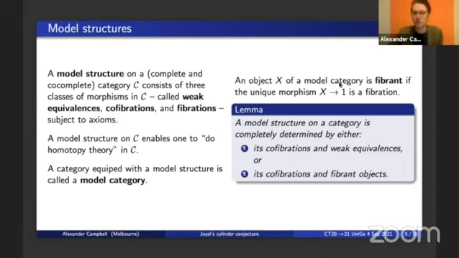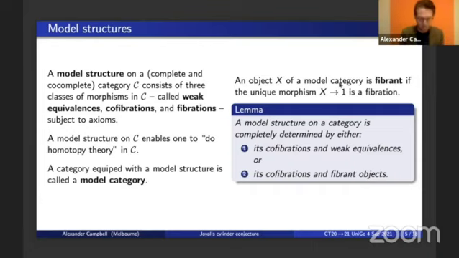Alternatively, a model structure is completely determined by its cofibrations and its fibrant objects. So if I have 2 model structures on the same category which share the same class of cofibrations, then they are equal if and only if their classes of weak equivalences are the same, if and only if their fibrant objects are the same. And there's a kind of contravariant relationship here. If I fix the cofibrations, the more weak equivalences there are in my model structure, the fewer fibrant objects, and vice versa.